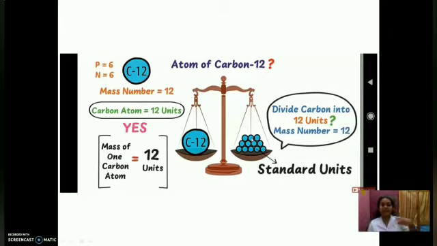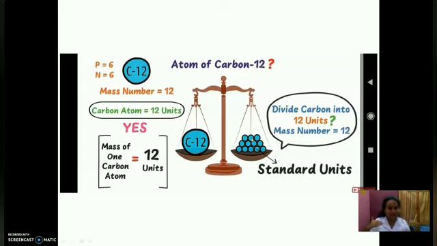If in your class there is a student of medium height, we will compare the height of the other students with him. For example, if Hari is there, Hari's height is 5 feet. If Dheeraj has more height than Hari, we compare Hari with Dheeraj, like Dheeraj is 2 feet taller than Hari.